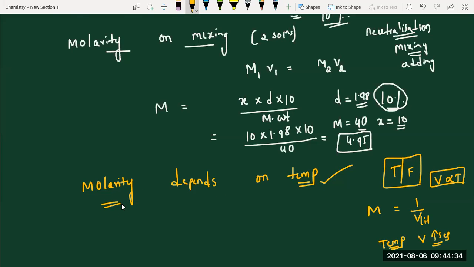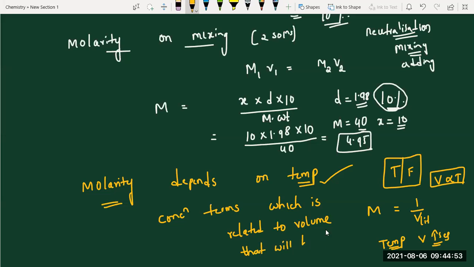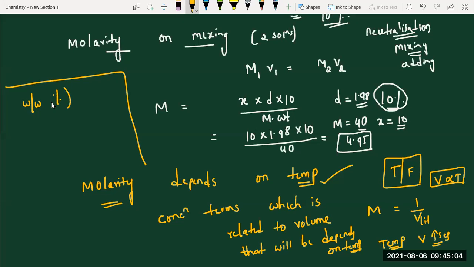Not only molarity, students, any concentration term which is related to volume will depend on temperature. See the above expression, the first starting expression I gave, with volume. What is this now? Weight by weight percentage, right? Does weight by weight percentage depend on temperature?